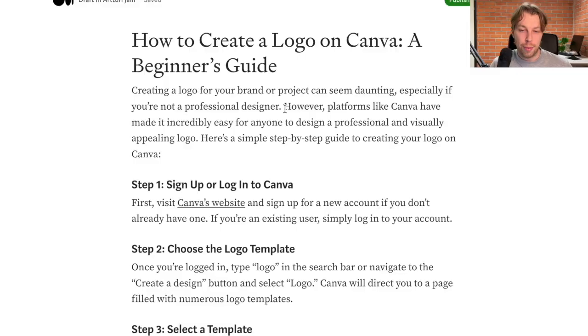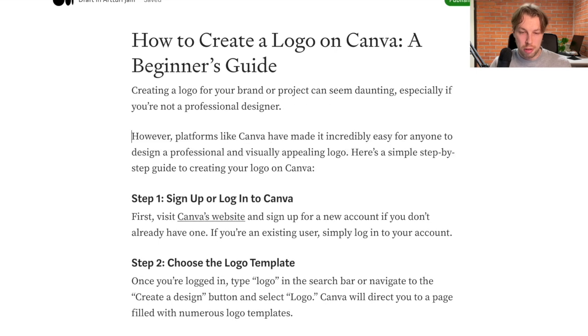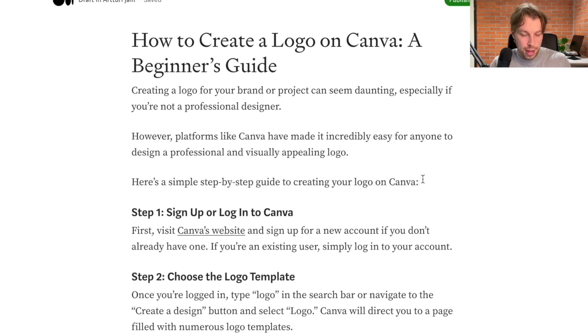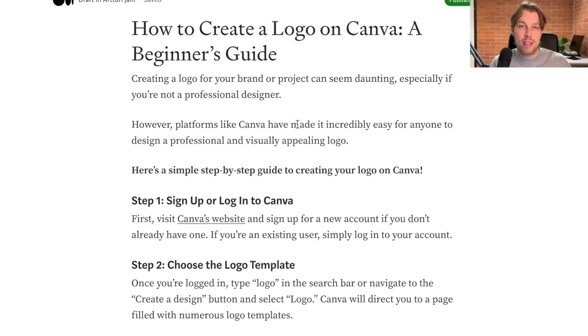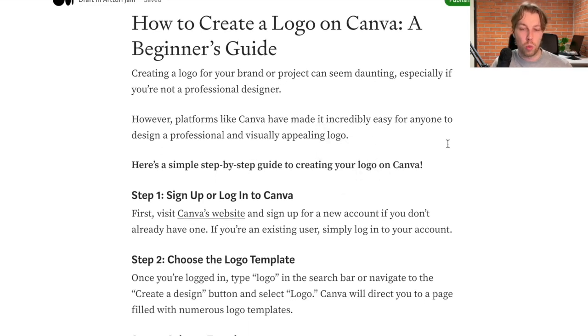The important part is just to notice what I'm doing to make the blog post actually better. Now, first and foremost, I'm going to add some separation here. So I noticed that this introduction is a bit longer, so I'm going to hit enter right over here. And then I'm also going to separate this last sentence and I'm going to bold it. So there's nothing too specific there. I just wanted to make sure that it looks nice on a mobile device so it doesn't have this kind of wall of text.